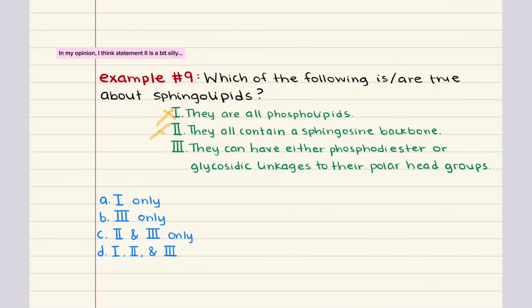Statement 3 says they can have either phosphodiester or glycosidic linkages to their polar head groups. This one is true. Some sphingolipids, like sphingomyelins, contain a phosphate group and they form phosphodiester linkages. Others, like cerebrosides or gangliosides, they contain sugar groups and they form glycosidic linkages. So this is accurately describing the diversity in head group attachments among sphingolipids. So only statement 3 is true, which makes the correct answer for problem 9, answer choice B.